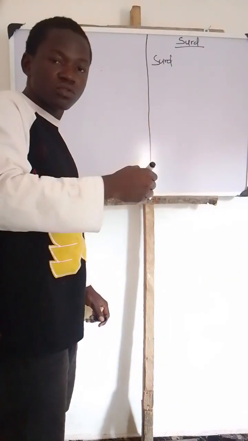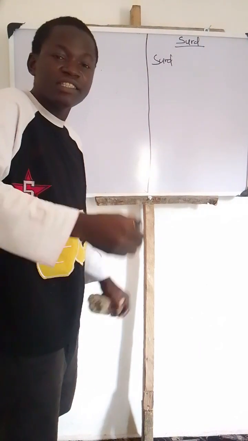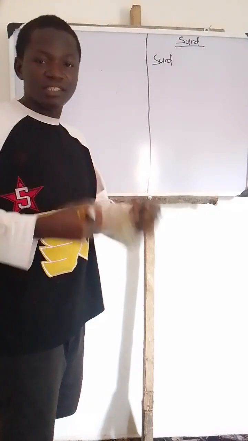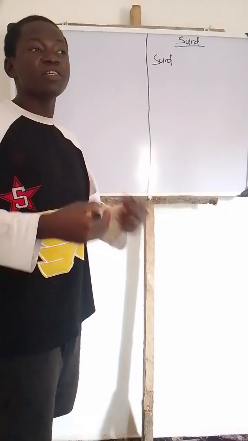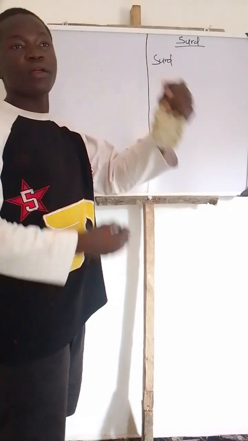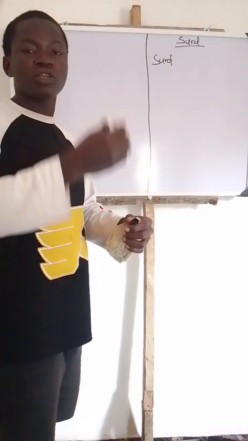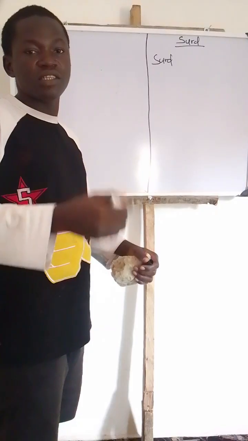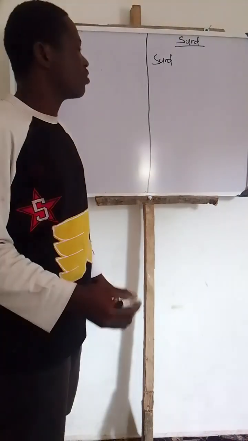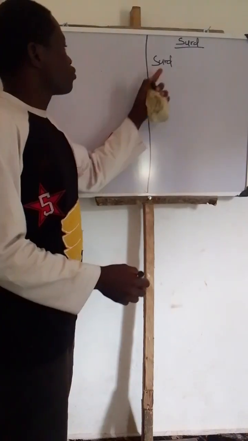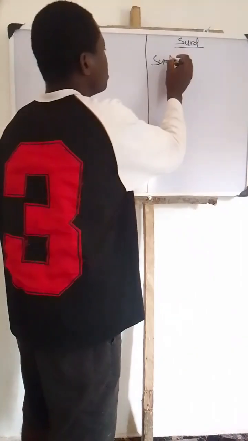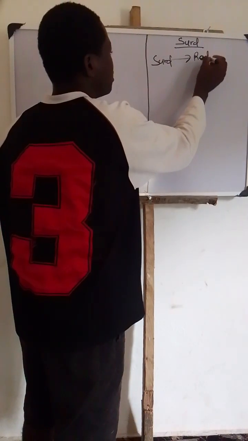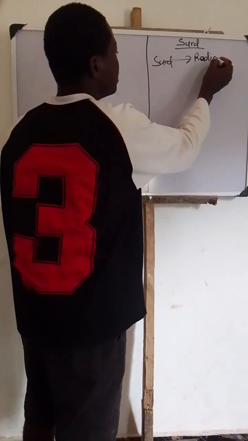The root of a surd is what? It is non-terminating and non-repeating. A rational number terminates or repeats, while an irrational number does not. That means it has no recurring value. So if you come to this place, these are the two things you are going to consider: surd and radical.